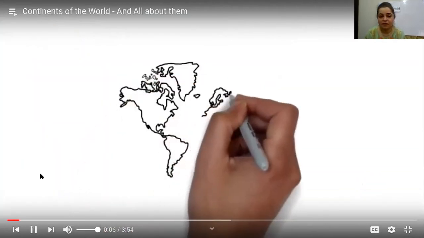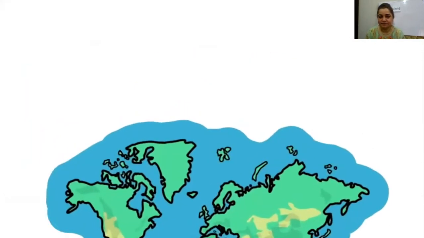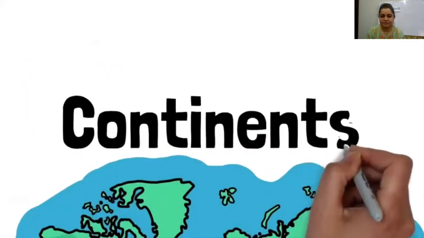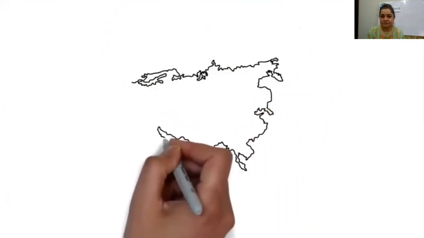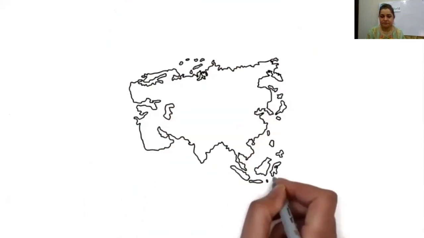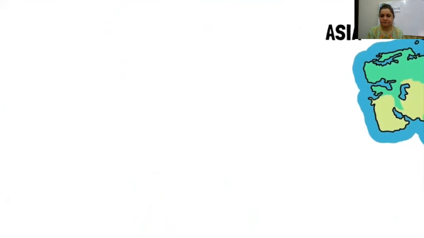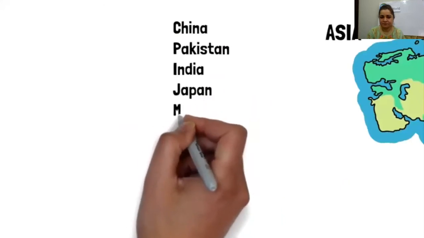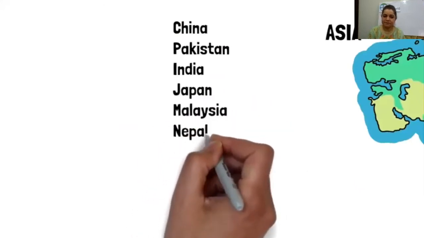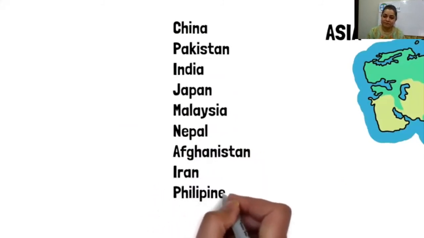This is how our world looks. They're all continents built up together. There are 7 continents in the world. For example, Asia is the largest continent, which includes countries like China, Pakistan, India, Japan, Malaysia, Nepal, Afghanistan, Iran, Philippines, and Taiwan.